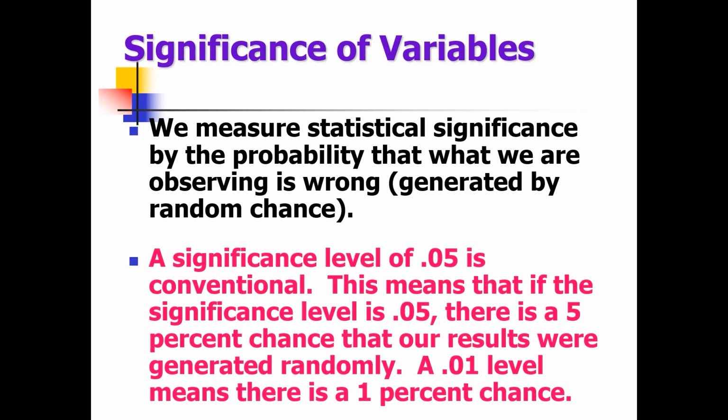A significance level of 5% is conventional. This means that if the significance level is 0.05, there is a 5% chance that our result was generated randomly, and the 0.01 level means there is a 1% chance.